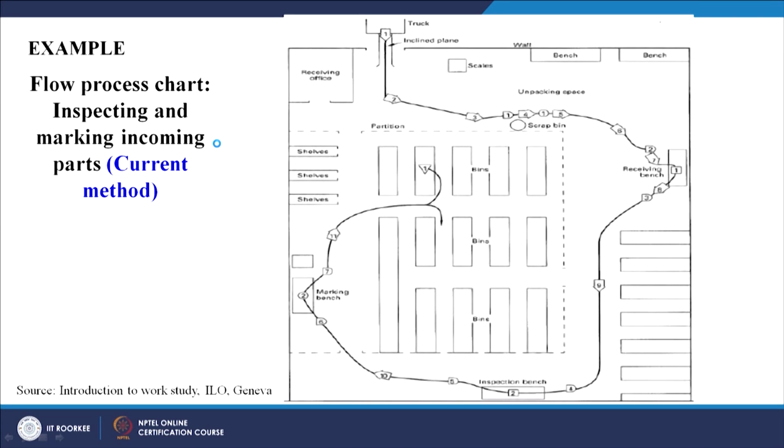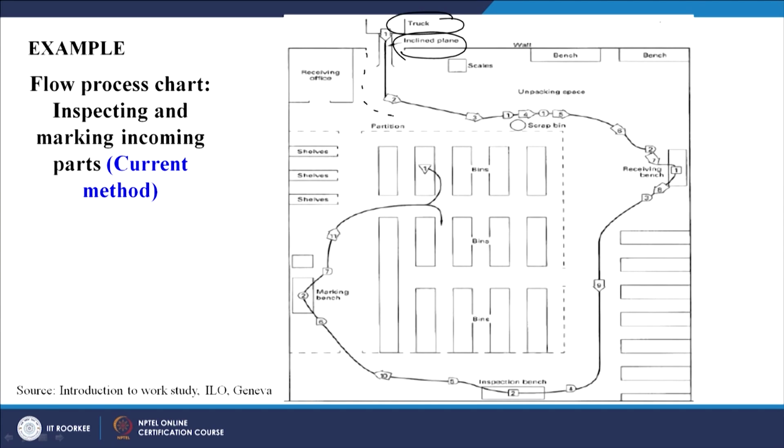Now, this is one example you can see on your screen, flow process chart, inspecting and marking incoming parts. So, what we are doing? We are inspecting and marking. So, we have to do the inspection. Here you can see it is written very clearly truck, there is an inclined plane. All this information usually is missing in the operation process chart, but in the flow process chart it is given in a detailed manner and you can see the flow, how the material will flow inside the shop floor is given in direction.